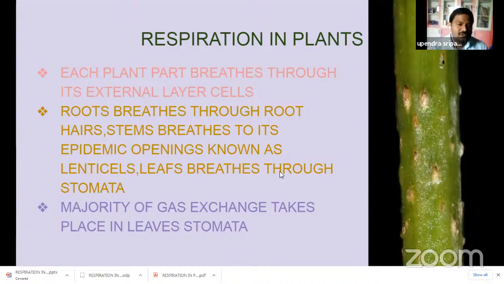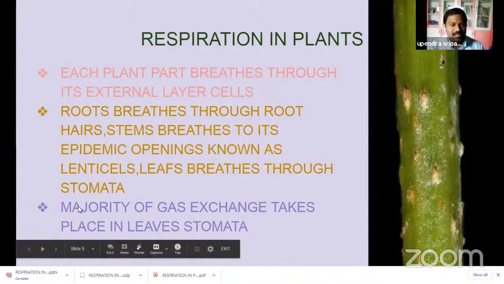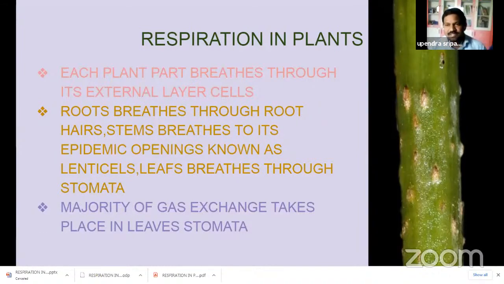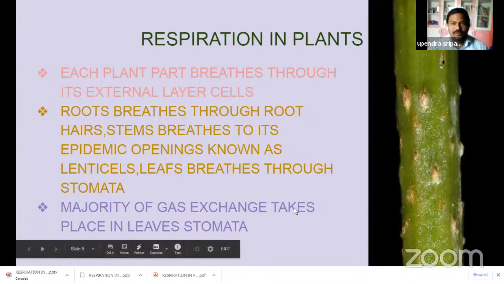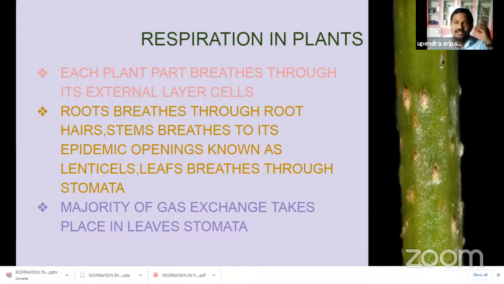And you know about stomata. You already know the term stomata and the function of stomata well. The stomata are present in leaves. The stomata are responsible for gas exchange inside the leaves. The root hairs are responsible for respiration in roots. There are different locations and different parts in the plant's body, but the majority of gas exchange, nearly 80 to 90%, takes place by leaf stomata.